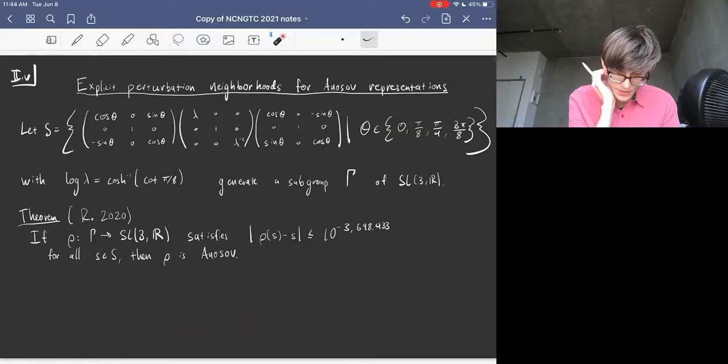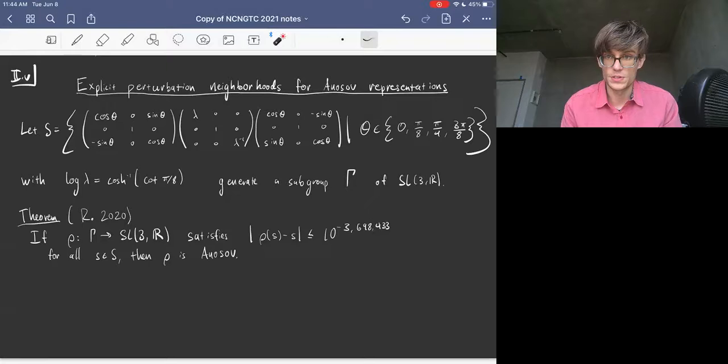So here's a different application that you can use this explicit local to global principle for. What I've done is I've given you an explicit representation of the fundamental group of a surface. This is actually the exact same representation that I had on my second or third slide, a representation of the fundamental group of a surface of genus 2 in PSL2R.